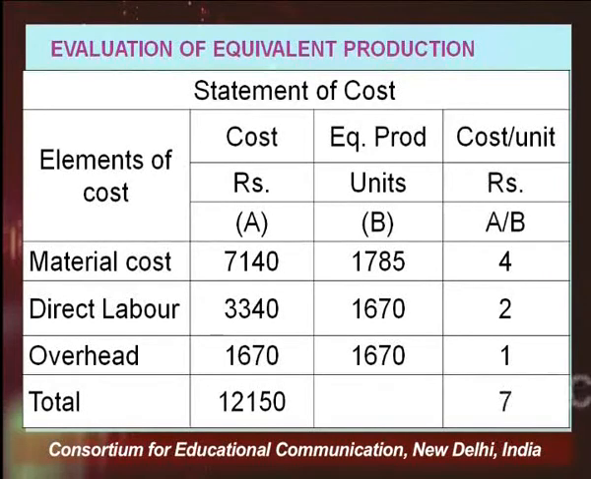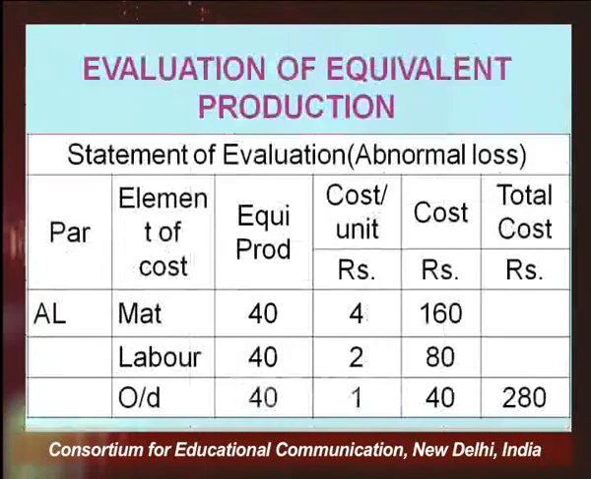The labor cost 3340 divided by equivalent production gives you 2 rupees per unit. Overhead cost 1670 divided by the equivalent production of 1670 comes to 1 rupee. So the total cost per unit comes to 7 rupees, that is 4 rupees in terms of material, 2 rupees in terms of labor and 1 rupee in terms of overheads.